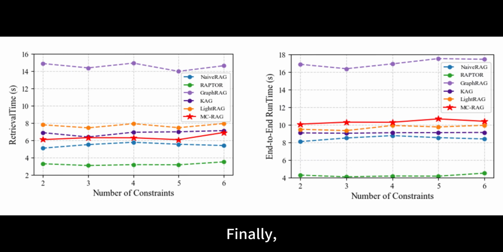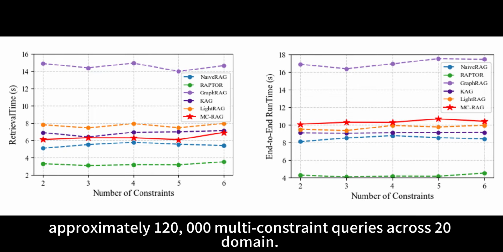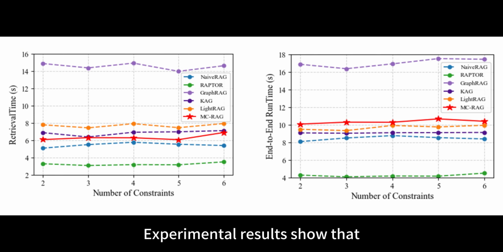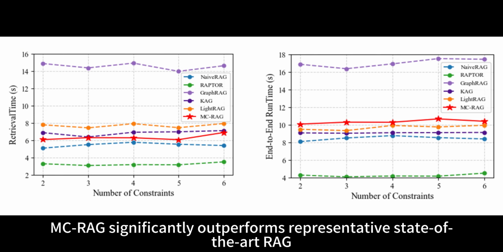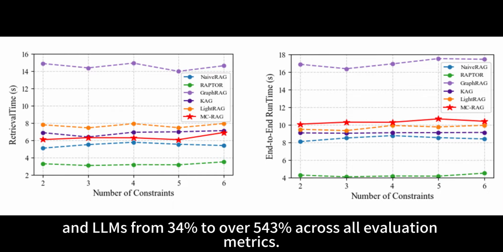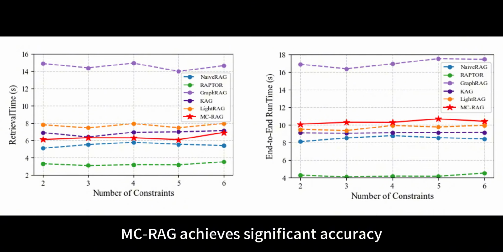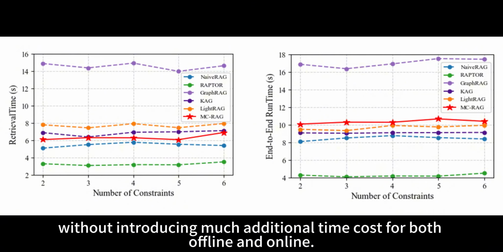verifying answers. Finally, we evaluate the MC-RAG system on a large real dataset containing approximately 120 multi-constraint queries across 20 domains, each query involving an average of 4.6 constraints. Experimental results show that MC-RAG significantly outperforms representative state-of-the-art RAG systems and LLMs, from 34% to over 543% across all evaluation metrics. These two figures show the system's efficiency comparison. MC-RAG achieves significant accuracy without introducing much additional time cost, both offline and online.